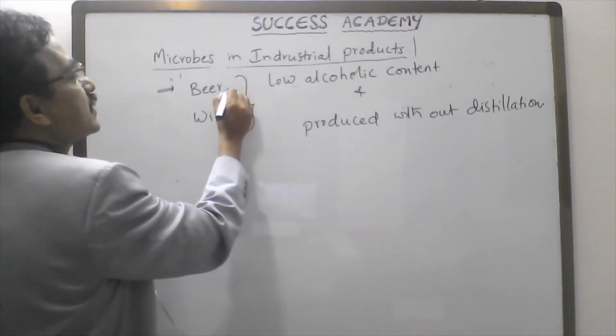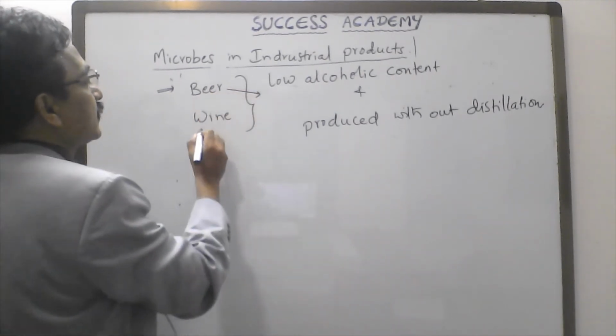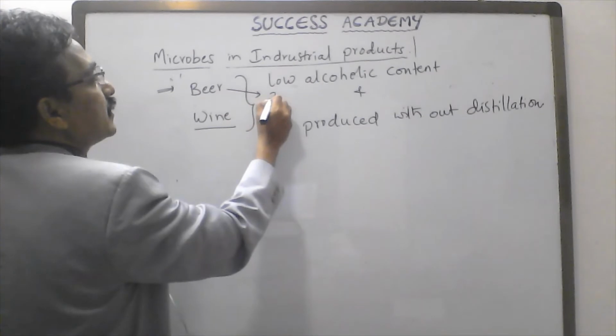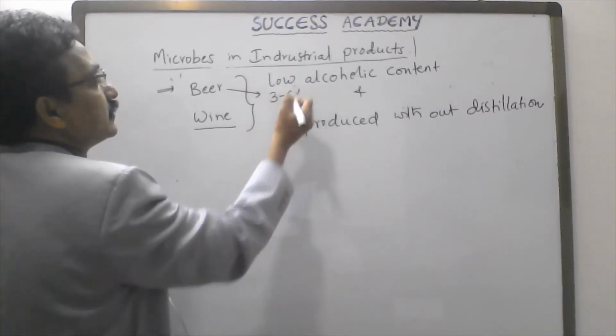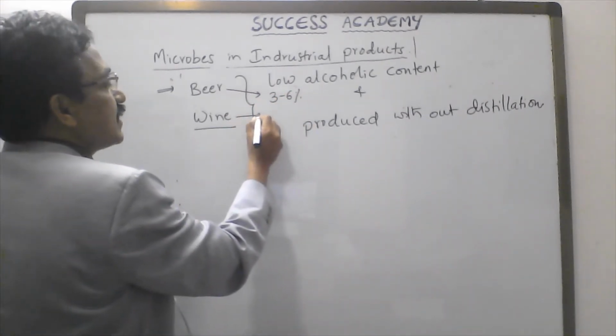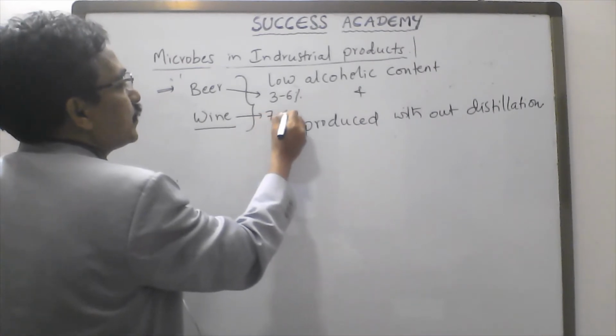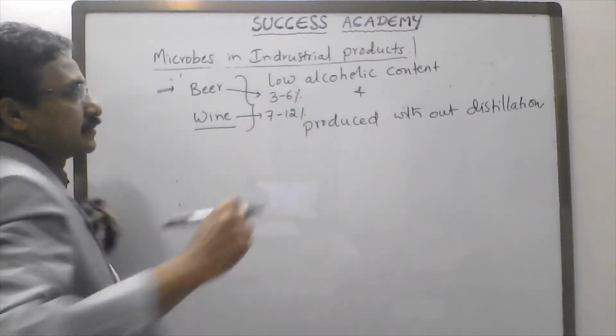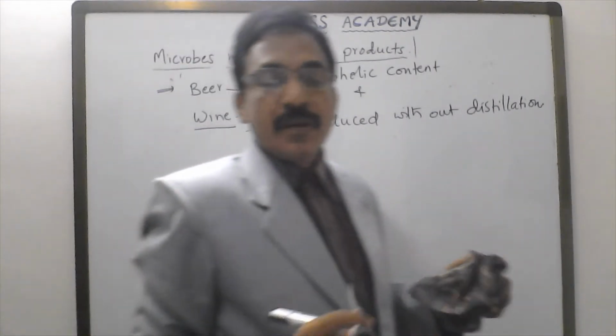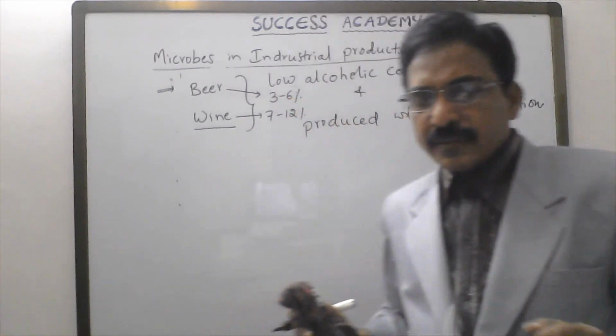The alcohol percentage of beer is 3 to 6% only, and the wine's alcohol percentage is 7 to 12%. These two are important from the point of view of exams.